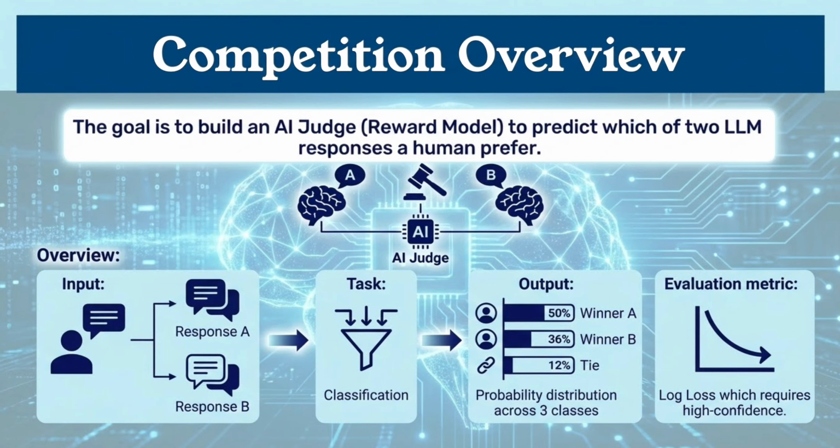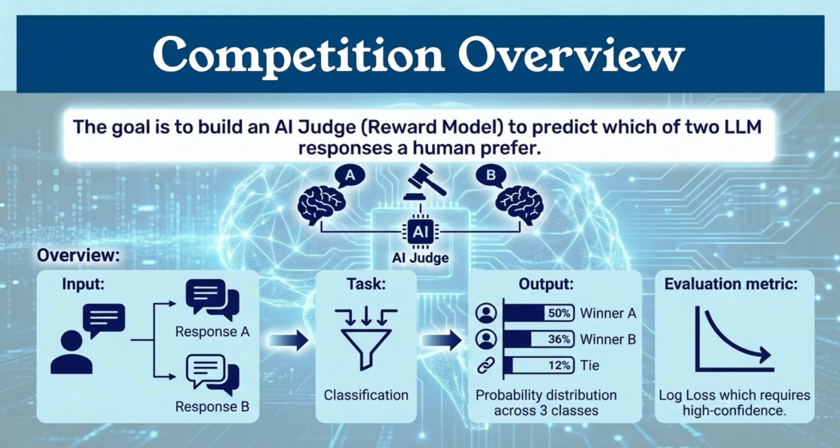So, let's look at the goal of this competition. Basically, we need to build an automated AI judge that mimics how humans evaluate text. The system gives us a user prompt and 2 responses generated by anonymous chatbots. Our job is to analyze them and predict the human preference. Does model A win? Or does model B win? Or is it a tie?